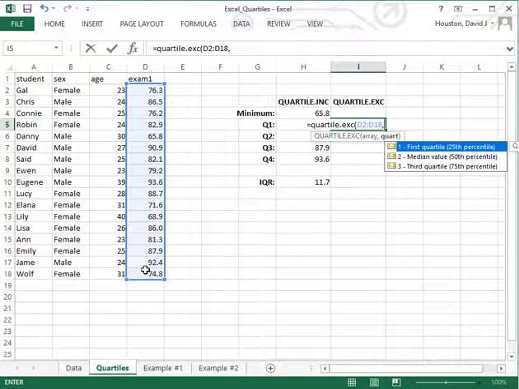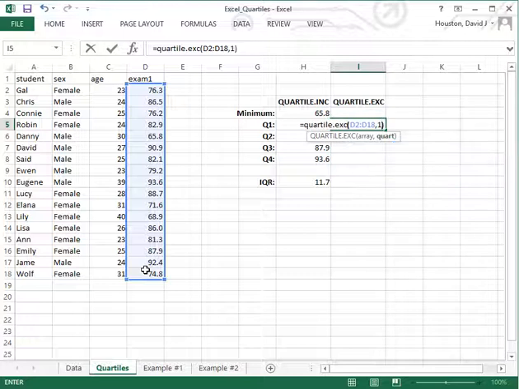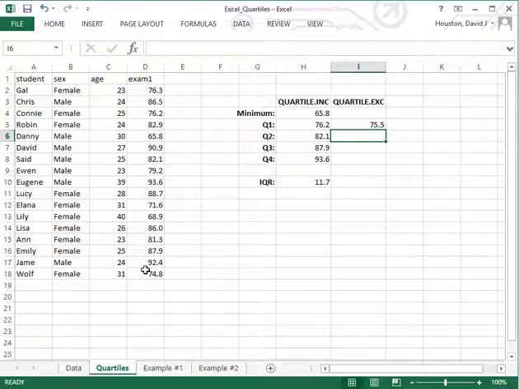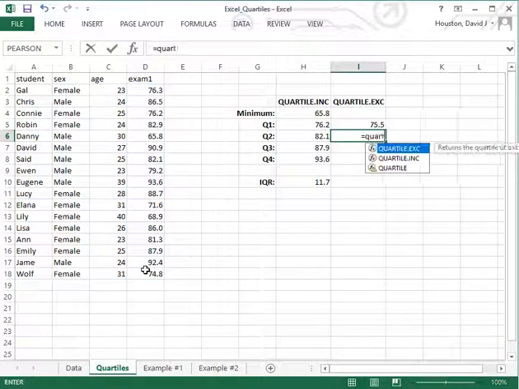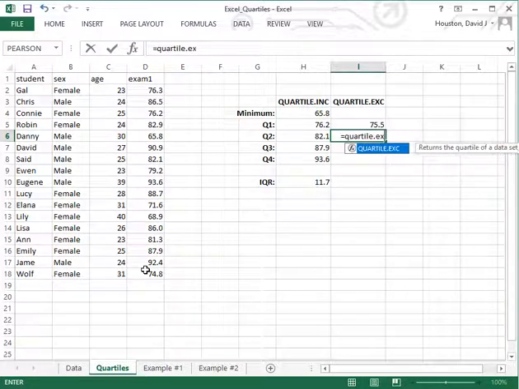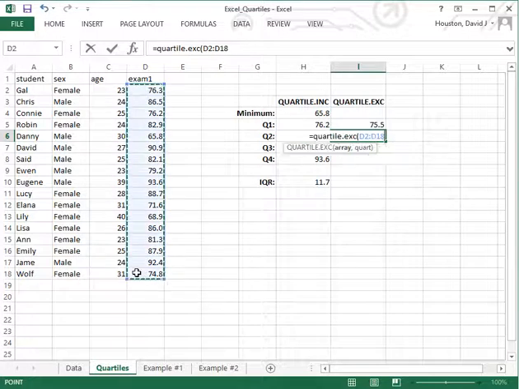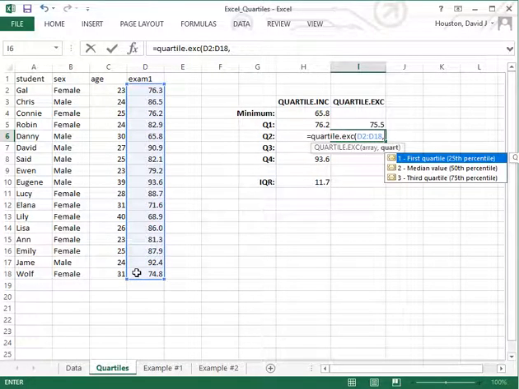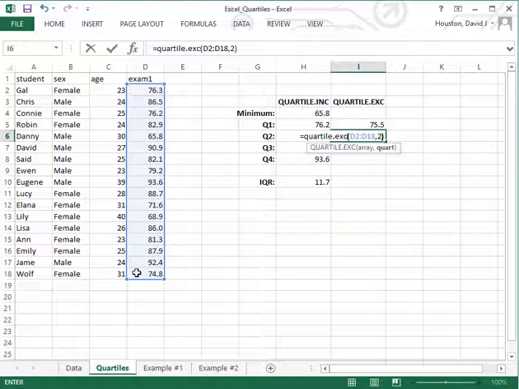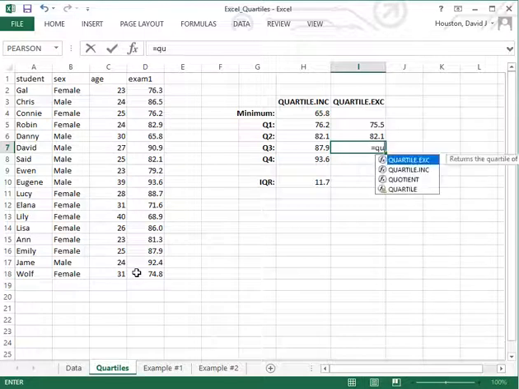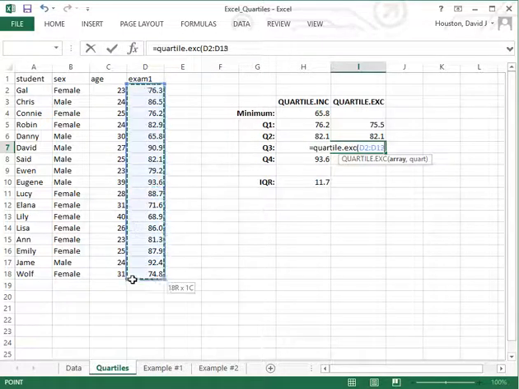We'll do the same thing for the second quartile. Comma, and now we'll choose a value of 2 for the option for generating the median or the second quartile value. And then lastly, for the third quartile value using this function, we choose a value of 3 and hit return.